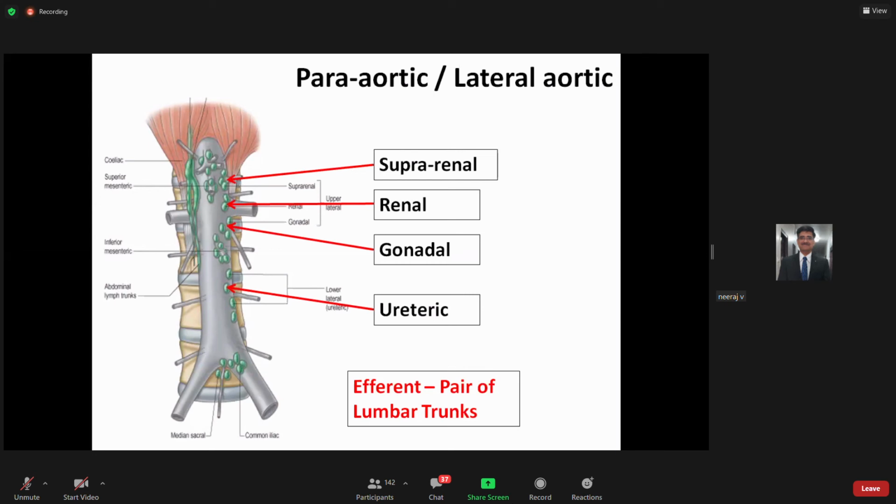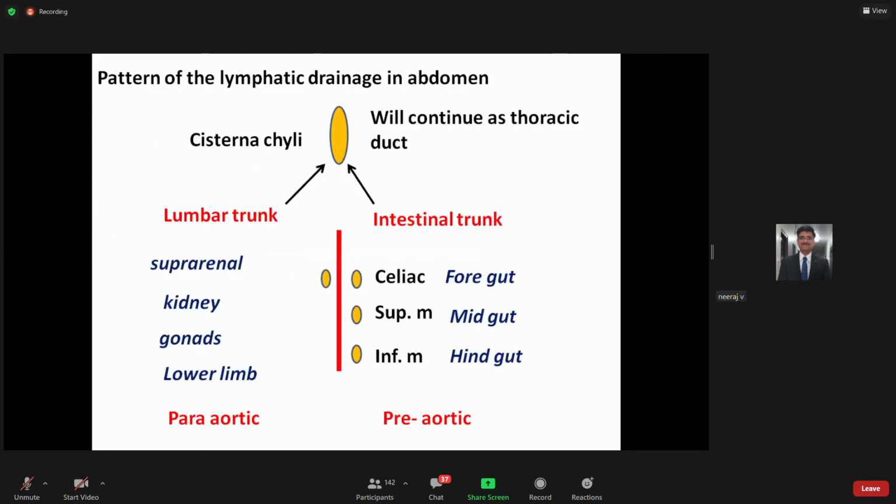Then they have, of course, the different pair of lumbar trunks, बिकॉज जब आपको ये thoracic duct वगैरह पढ़ाया जाएगा तब आपको इसकी और फाइनल डिटेलिंग आपकी आगे होगी. Now, the pattern of lymphatic drainage in the abdomen. If you look here, this is just for better understanding.